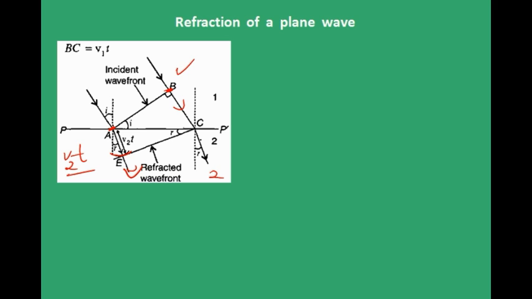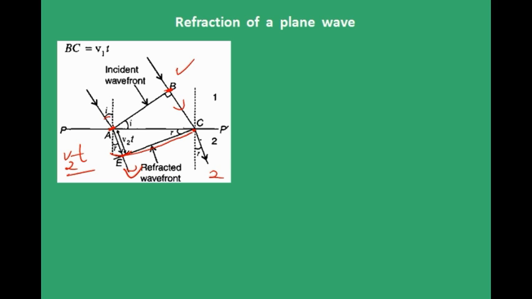Let the angle of incidence be i and the angle of refraction be r. Observe one thing. According to the Huygens principle, when I join E and C, which are the points of those respective rays after time t, I should get my refracted wavefront. So this is my refracted wavefront. Note that it is tilted because of the refractive index of the second medium. Now I'll try to formulate this.